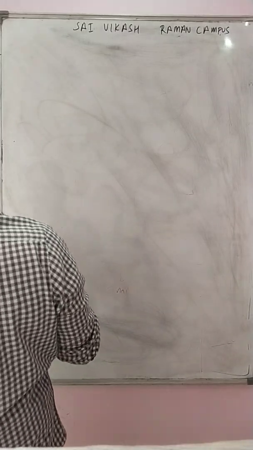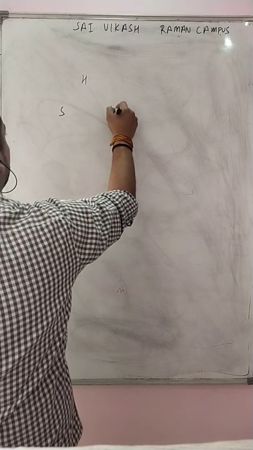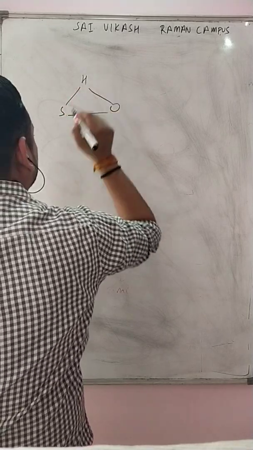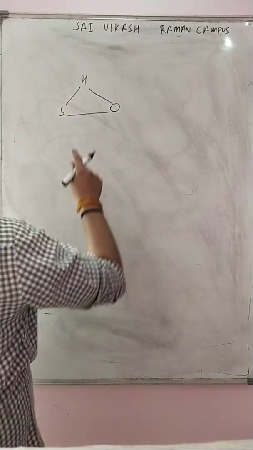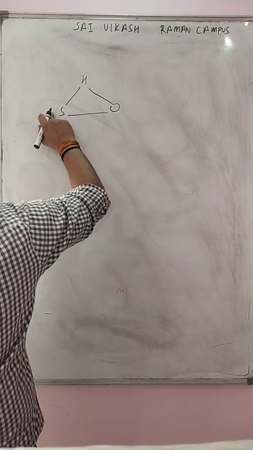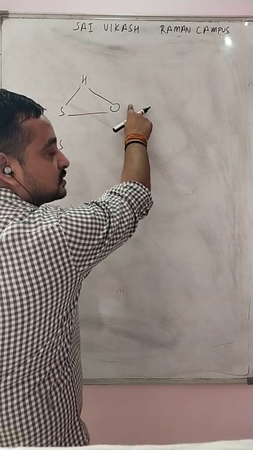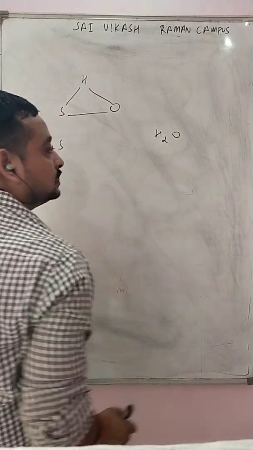Again, let us take one more example: H2S. We have to fix one of the masses. Hydrogen should be fixed. How does hydrogen combine with oxygen? It gives H2O.